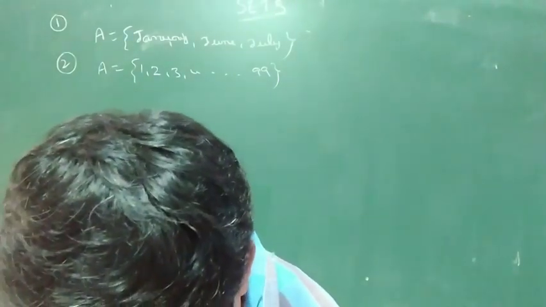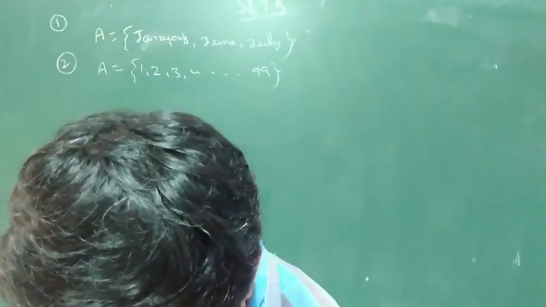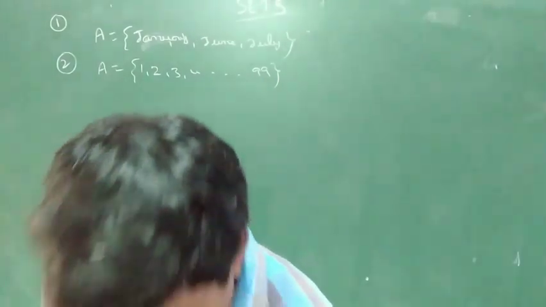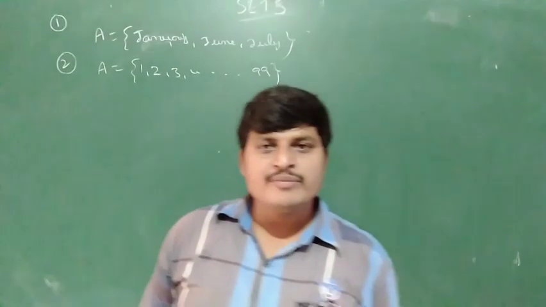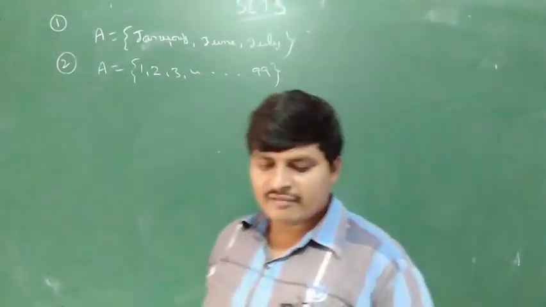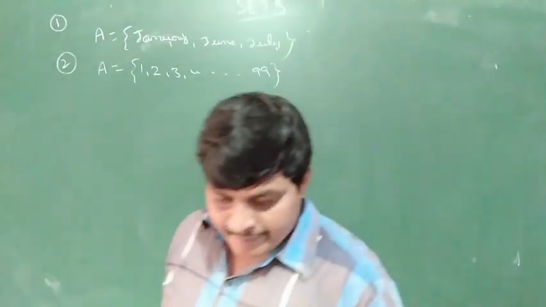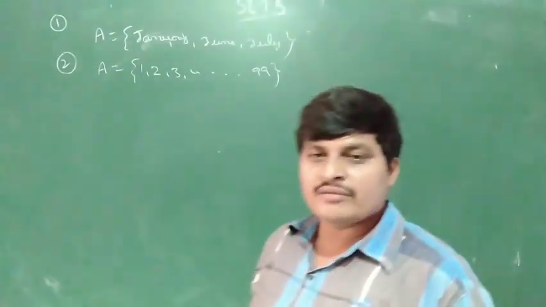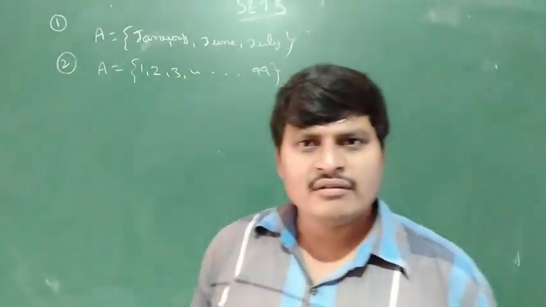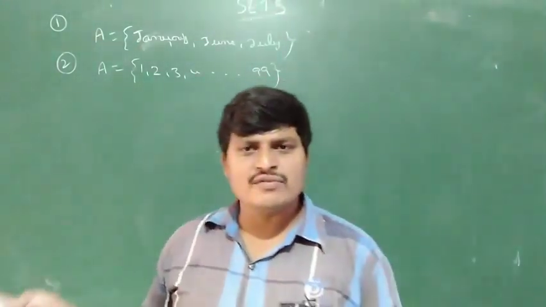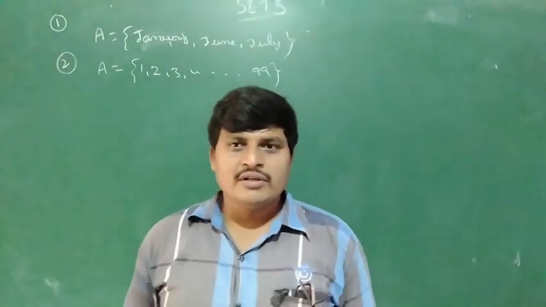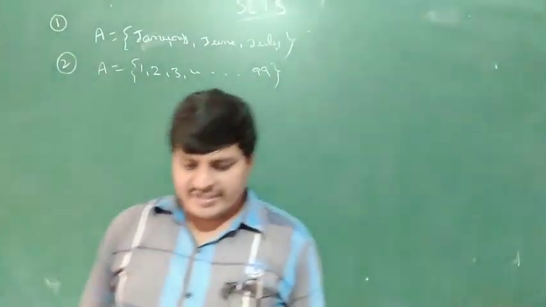A collection of novels written by the writer Munshi Premchand. How many novels are written? Even if it is 100,000, the number is well defined. Okay, so this is a set.